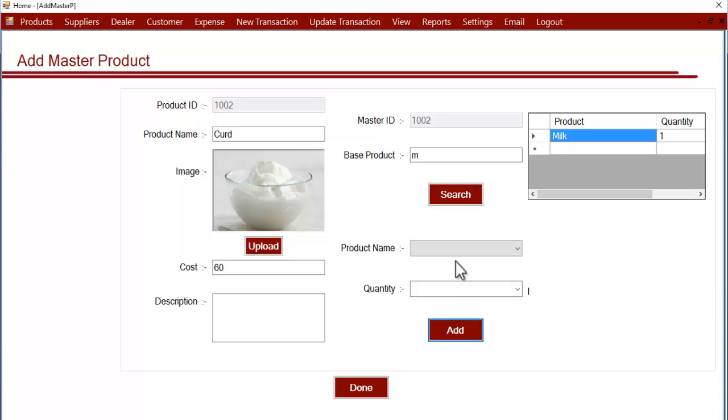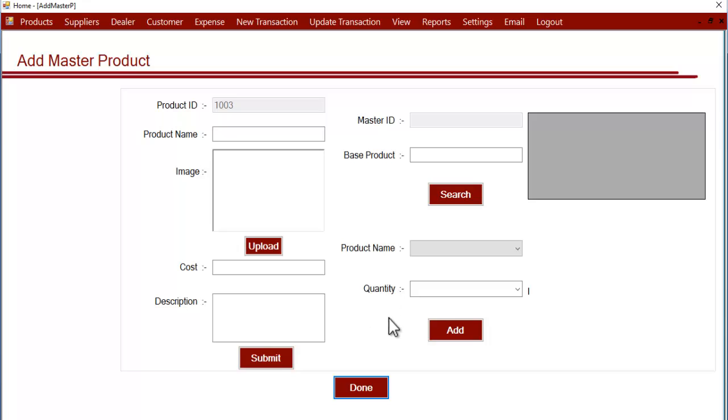Now let's click on done, and as you can see, the master product has been successfully added into the system. So this is how the add master product section of Dairy Farm Manager works.